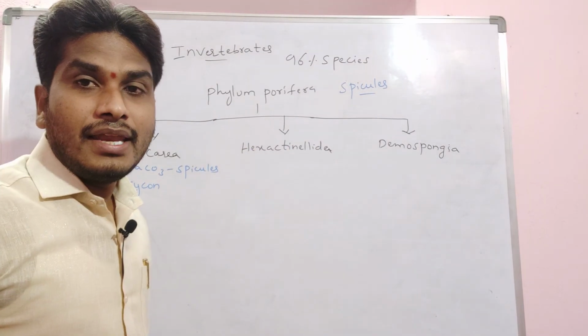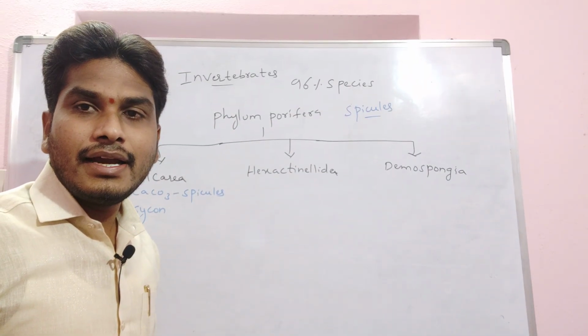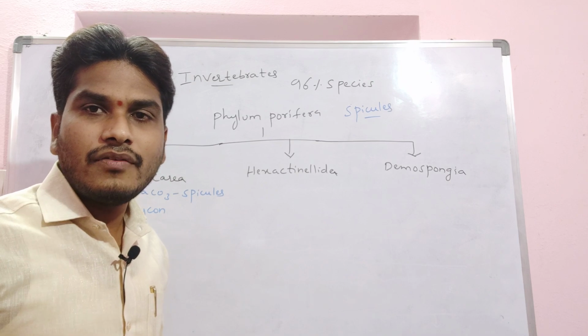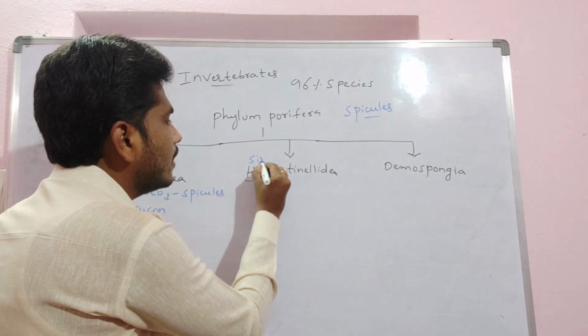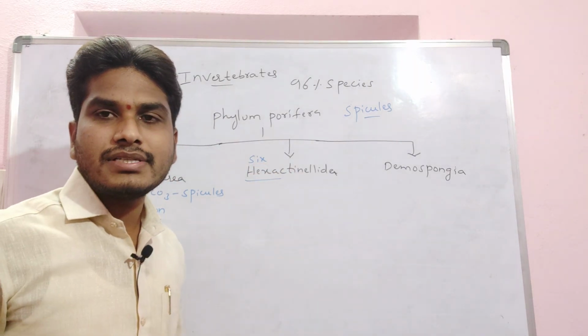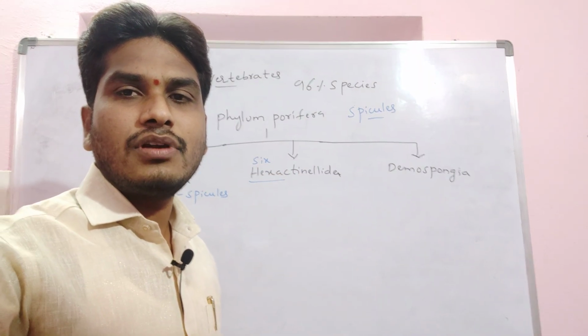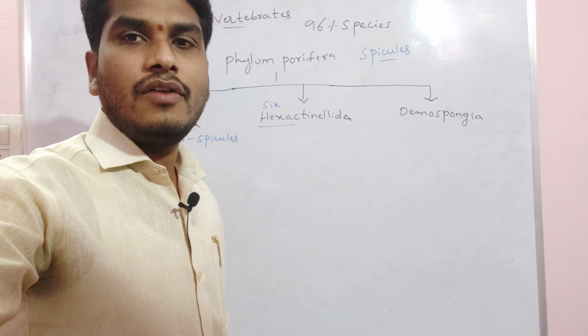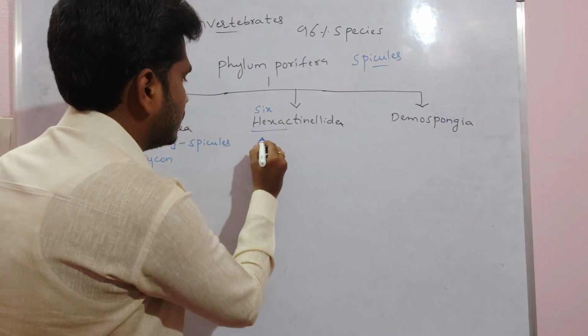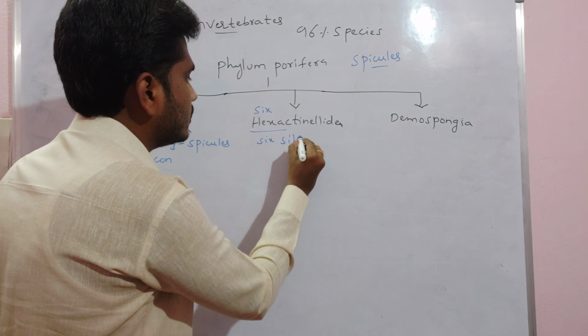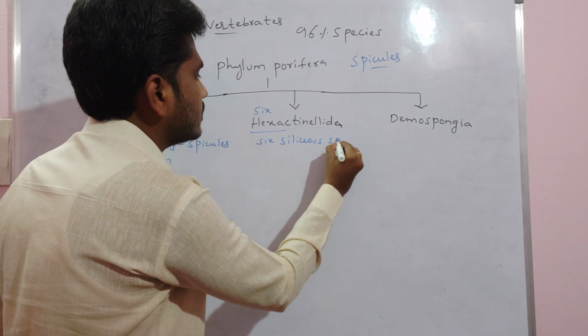Hexactinellida, the name always indicates it. The term Hexactinellida indicates 6. Hexa means 6. That means this group of organisms always consists of 6-rayed siliceous spicules.